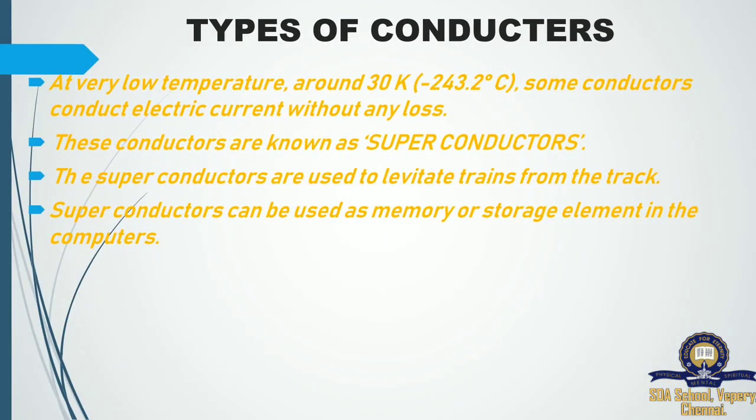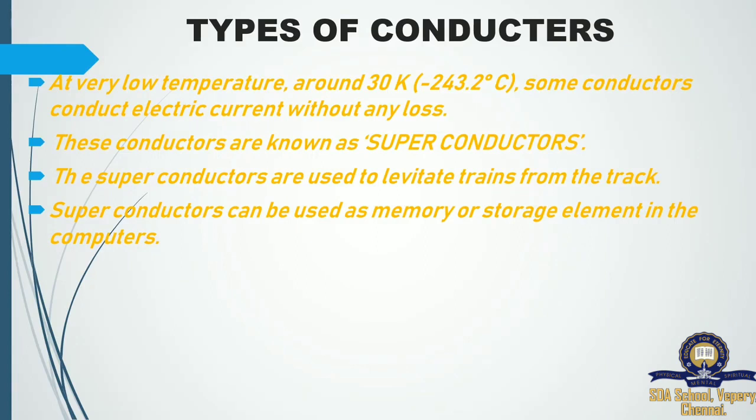Types of conductors. What is meant by conductors? A conductor gains a current and takes it from one place to another place. For example, we are using wire at home to conduct electricity from one place to another place. So wires are the conductor. In that, we have copper wires. Copper is a very good conductor of electricity.